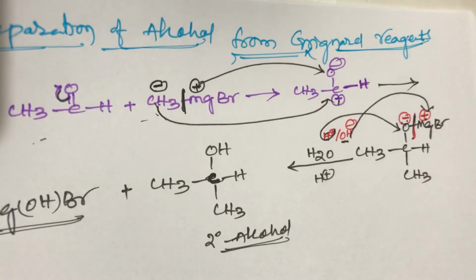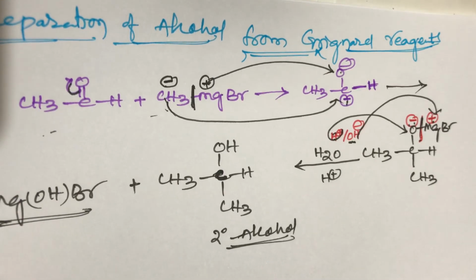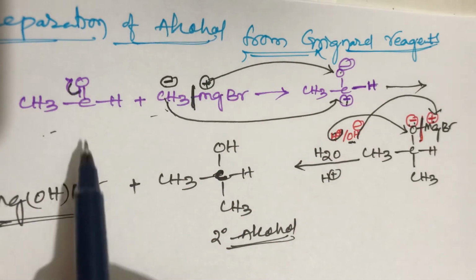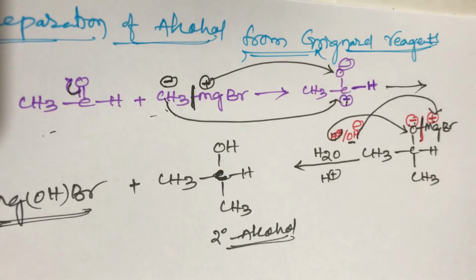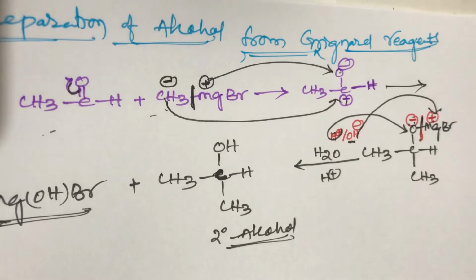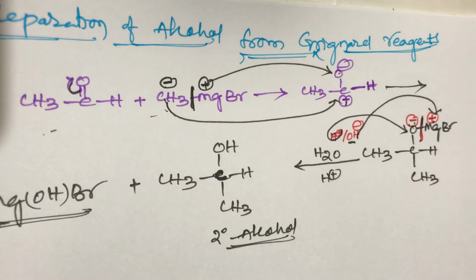This is the preparation of secondary alcohols. How to prepare secondary alcohol? When acetaldehyde reacts with methyl magnesium bromide, it gives secondary alcohols. How to prepare primary alcohols from Grignard reagent? When formaldehyde reacts with Grignard reagent, it gives primary alcohols. How to prepare secondary alcohols from Grignard reagent? When acetaldehyde reacts with Grignard reagent, it gives secondary alcohols.